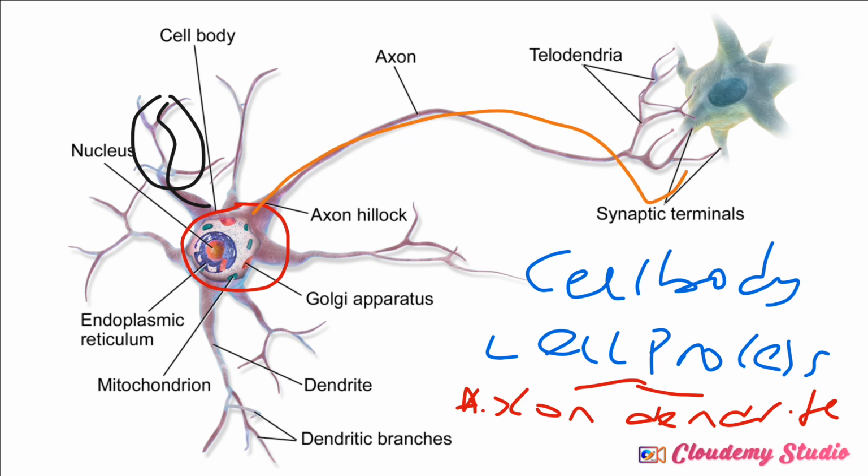You understand? So basically, if we want to draw the structure of this neuron, we can say it is like this. We have the dendrites. We have different dendrites coming together. Then we have the cell body somewhere around here. Then we have the axon, you understand? Then we are going to have the axon terminal.